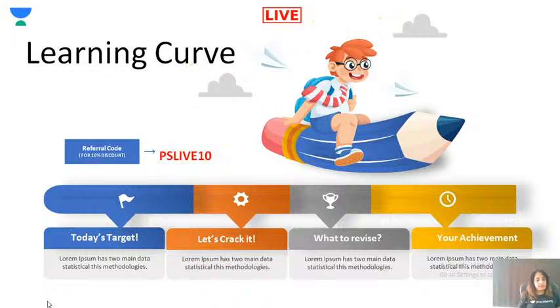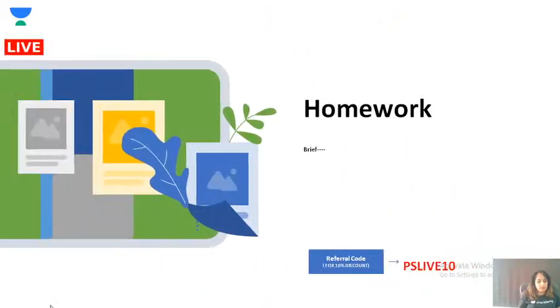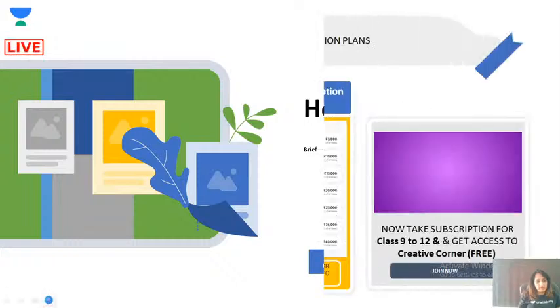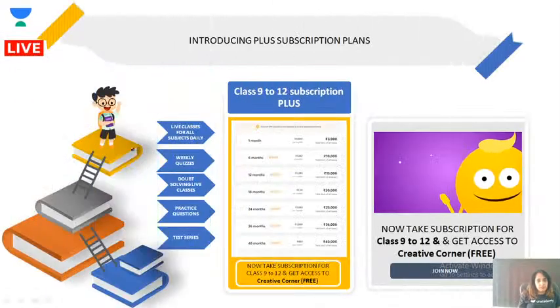This lesson was Matter Around Us. Okay, so all the important concepts I have picked from that chapter, and with this I end this session.